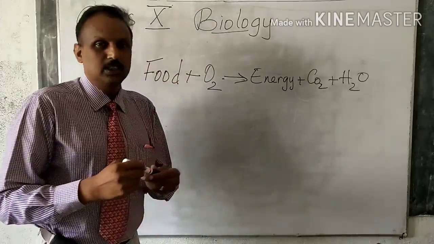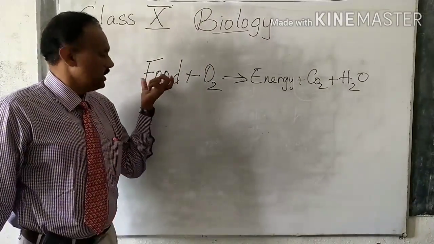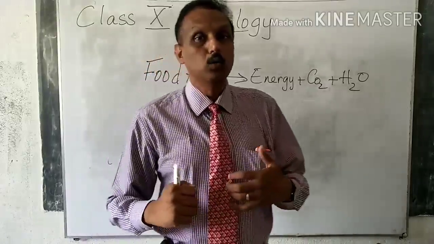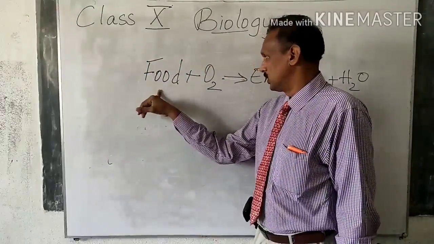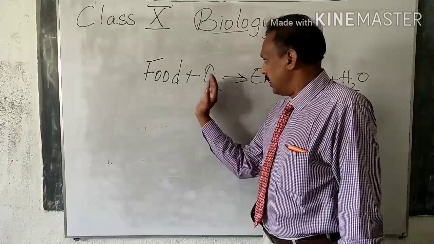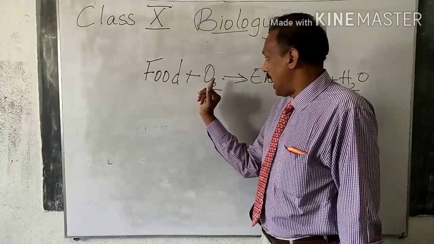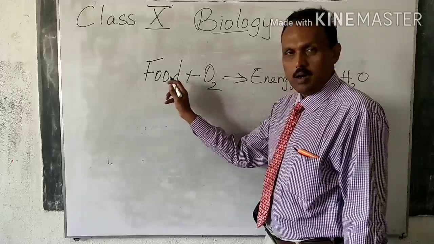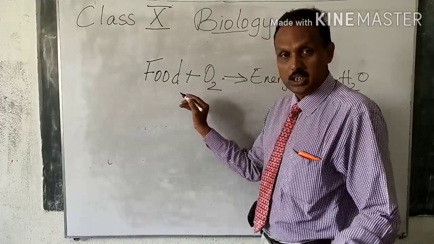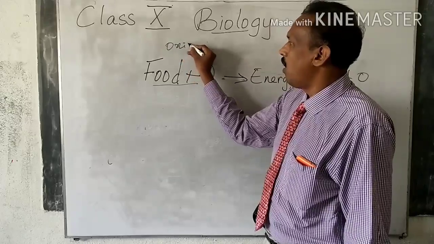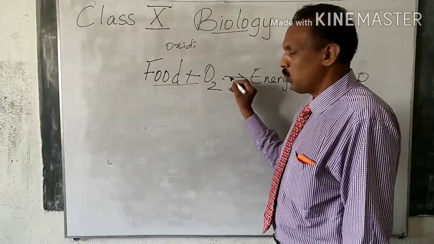So what is this? This is what happens inside our body. This food, what is this food? The energy that our body takes from outside will react with oxygen and break down, and that is called oxidization. When food or whatever it is reacts with oxygen to produce energy or some other thing, that process is called oxidization. And what does it give?